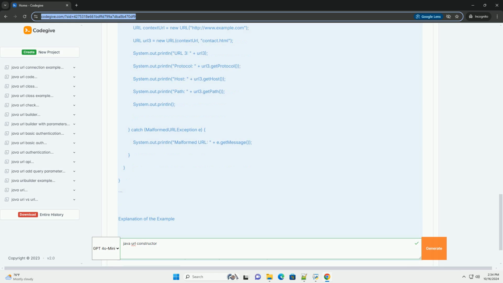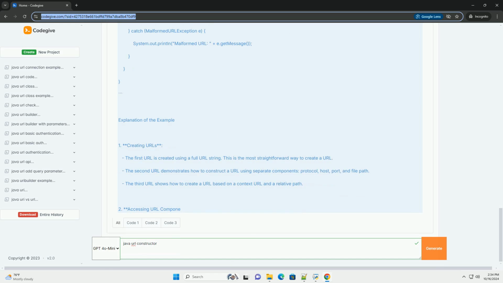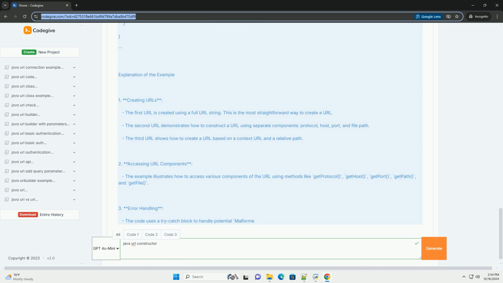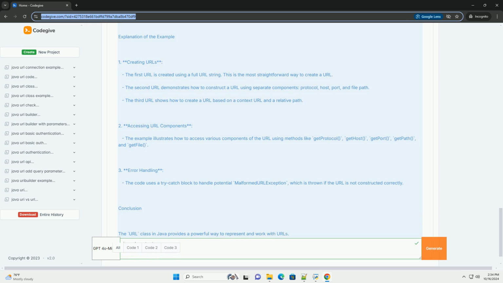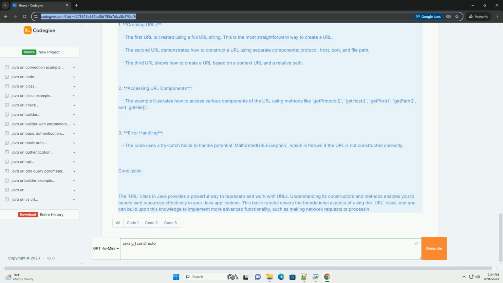URL constructor. The URL class has several constructors. The most commonly used constructors are: 1. URL(String spec) constructs a URL from the specified string. 2. URL(String protocol, String host, int port, String file) constructs a URL with the specified protocol, host, port, and file. 3.